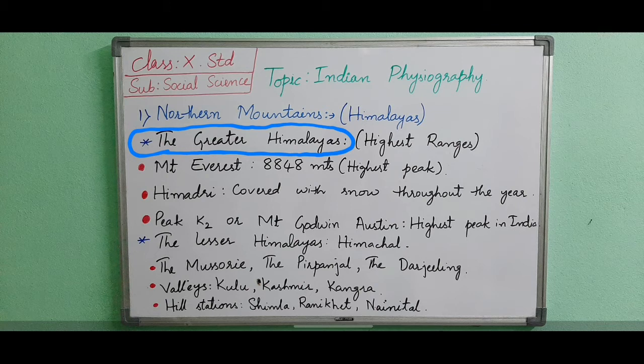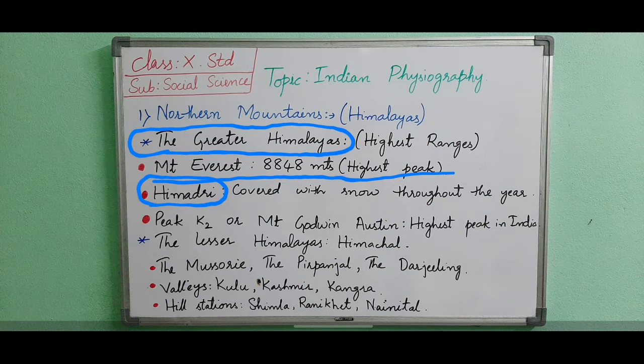These ranges have many high peaks, of which Mount Everest, 8848 meters, is the highest peak in the world. The other peaks are Kanchenjunga, 8559 meters, Makalu, Dhaulagiri, etc. As the Greater Himalayas are covered with snow throughout the year, these ranges are called Himadri. Okay, the Greater Himalaya is also known as Himadri.